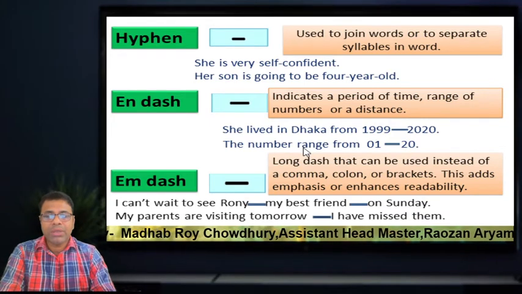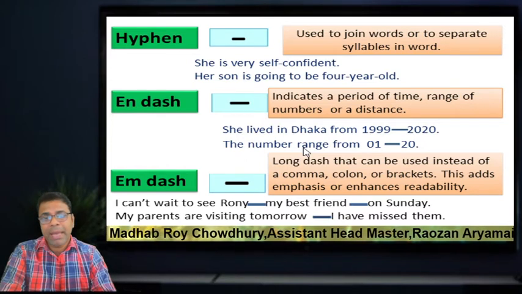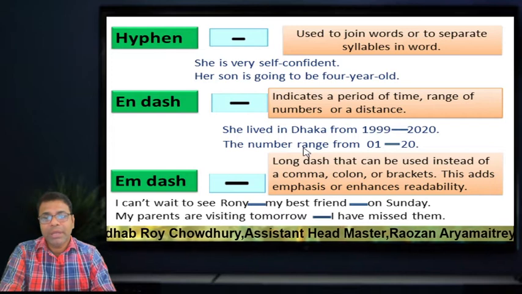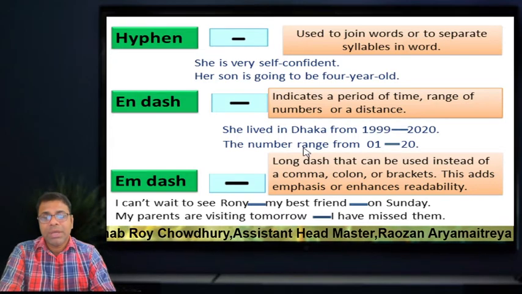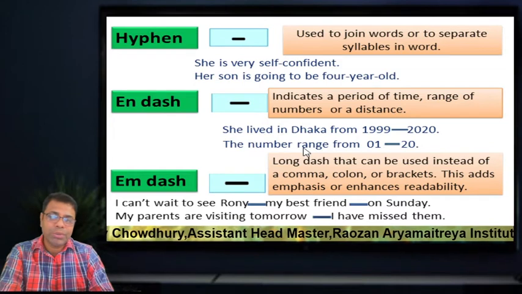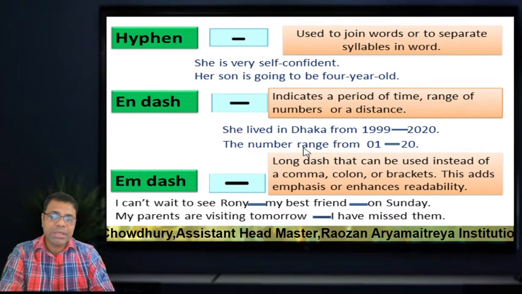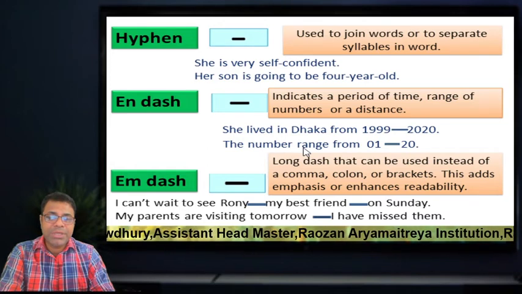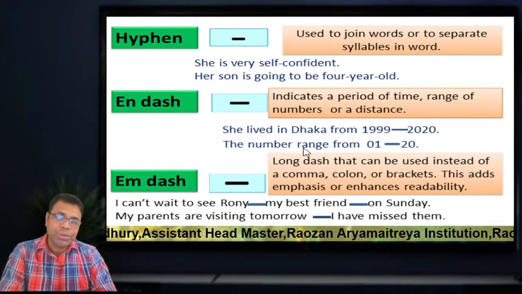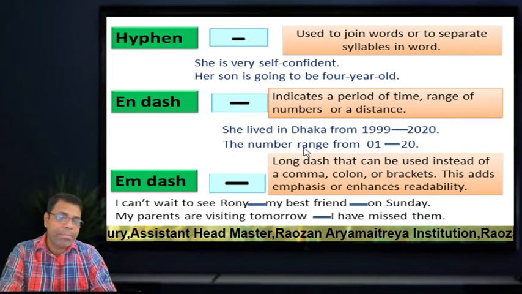So: I can't wait to see Ronnie—my best friend—on Sunday. After Ronnie, we use the em dash instead of a comma or colon. Last one: My parents are visiting tomorrow—I have missed them. Here we use the em dash in lieu of a comma.